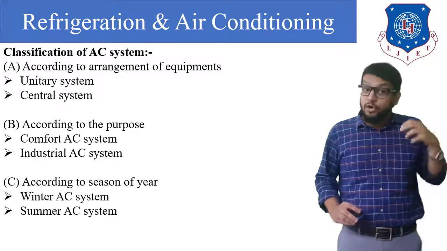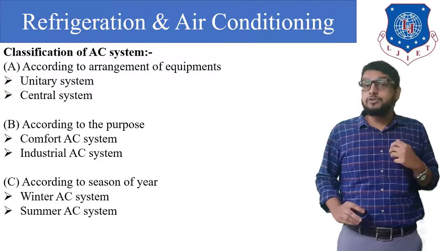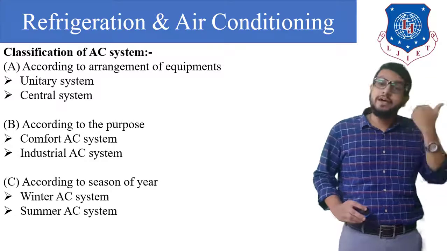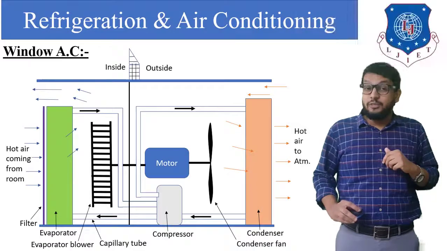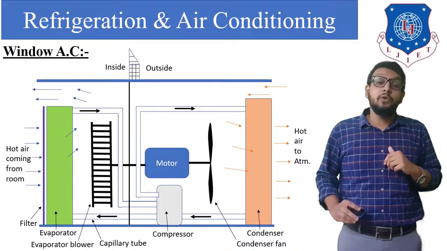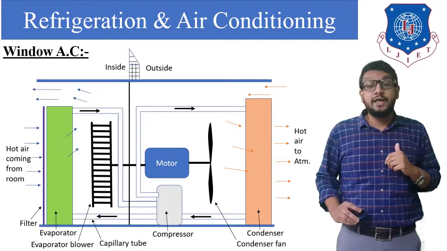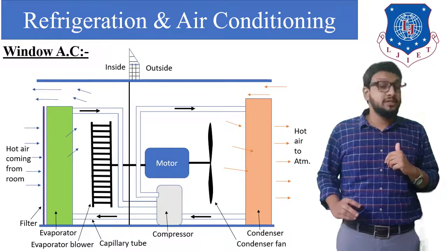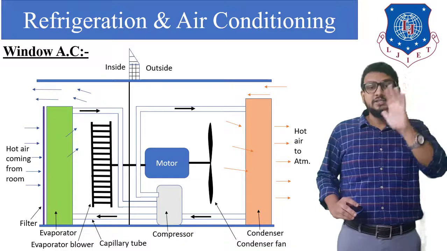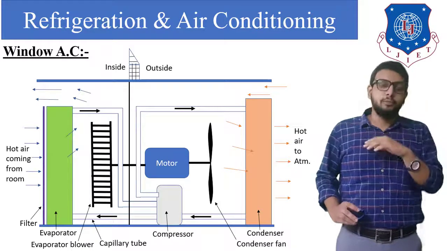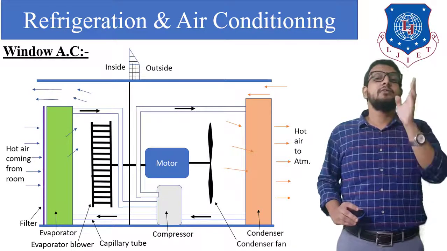Okay, an all season air conditioning system is also there, which can be used in all the seasons, either winter, summer and monsoon. Okay, now let's see our next topic, the window air conditioner. The diagram of this window AC has been displayed on your screen. You can see that there is a partition provided, that is inside portion and outside portion. That partition is basically a wall.